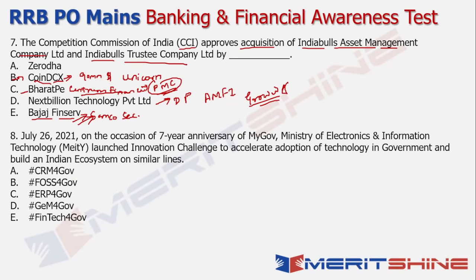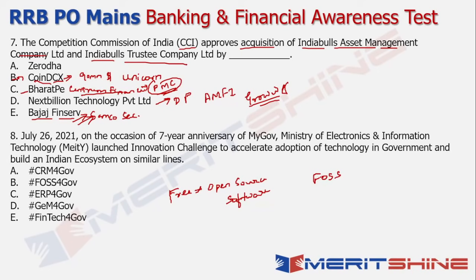So this talks about a very interesting concept called FOSS, which is your free and open source software, which means that when you say something is open source, it can be accessed by anyone, and the source code is available for others to access, and they can make changes to it and add their own code on top of it. So that is what open source is all about. So it is saying that FOSS refers to free and open source software in the government, right?